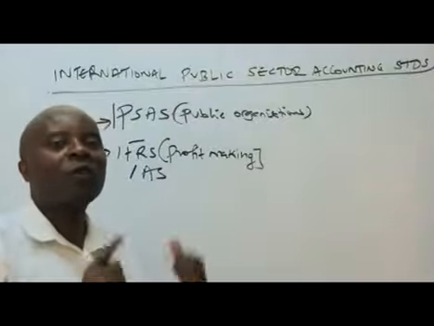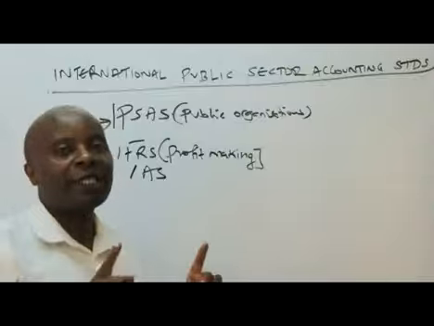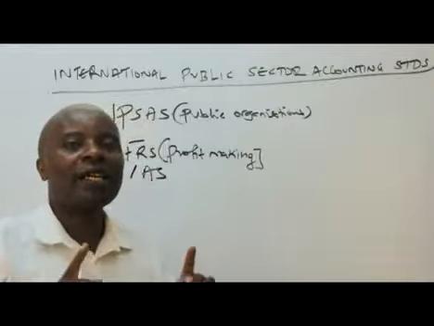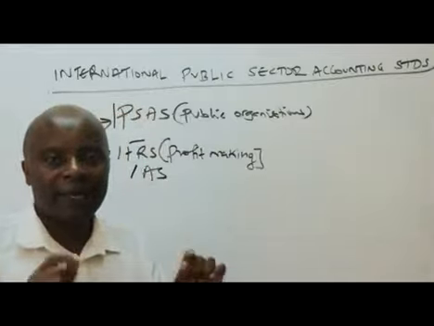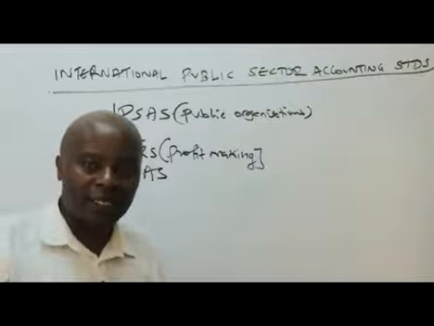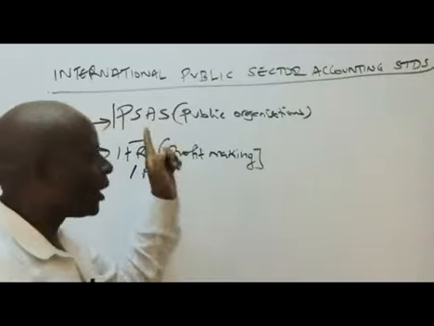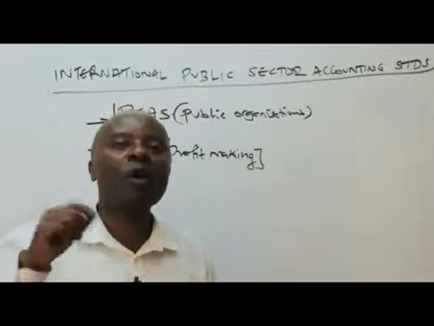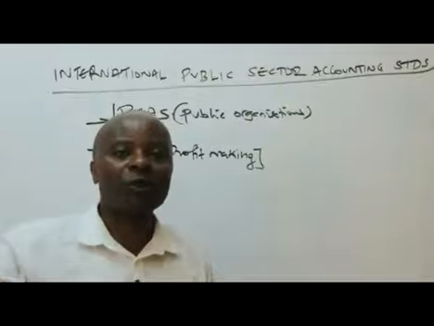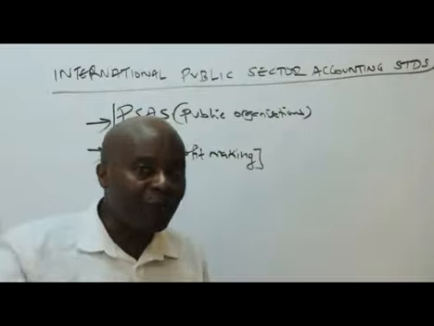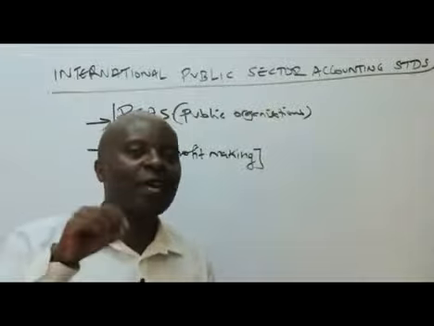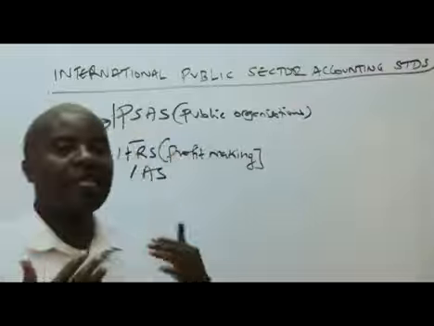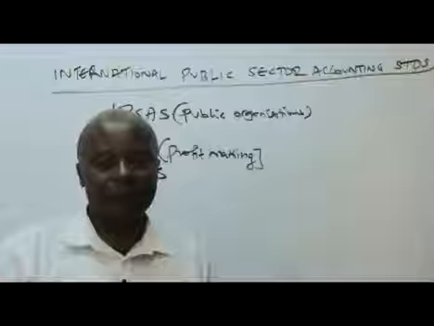So I hope, first of all, from the word go, you are able to get that difference. We apply IPSAS for which organizations? Public sector entities, the government, the parastatals, government agencies, etc. They'll be using what we call IPSAS. And remember, apart from government entities, we also have non-governmental organizations not being after any profit. So also NGOs like the UN, World Food Program, they use IPSAS in their financial reporting.